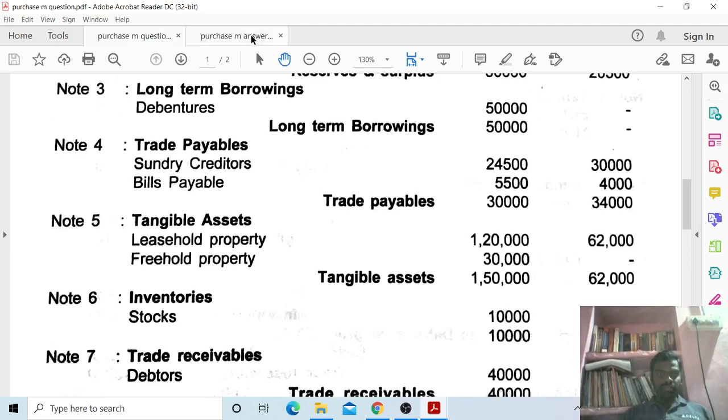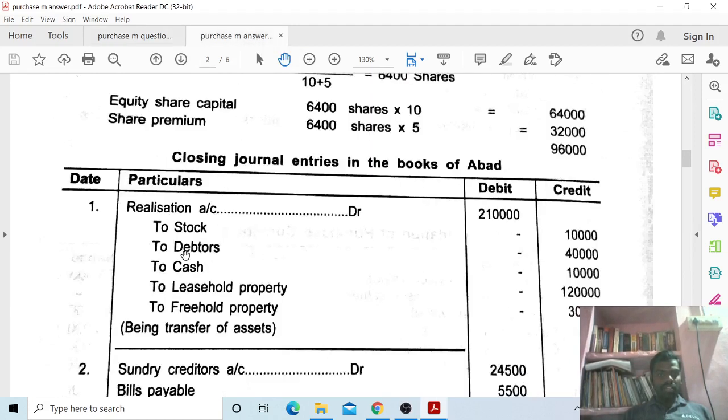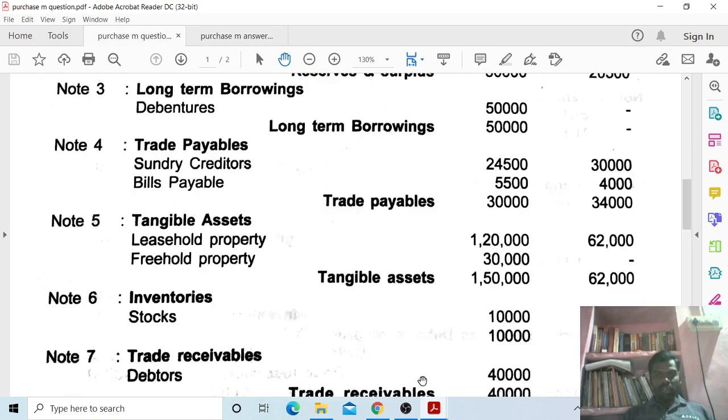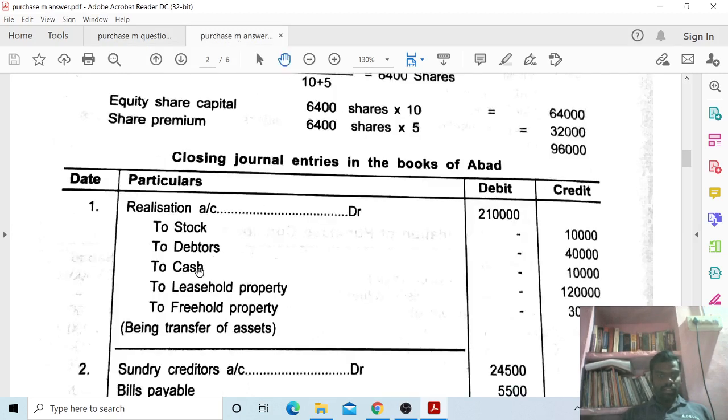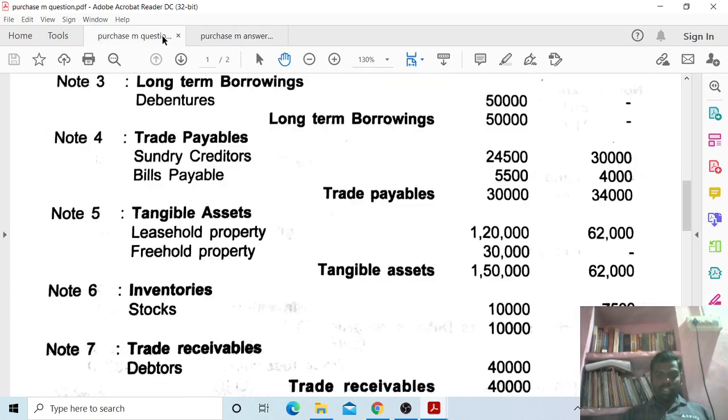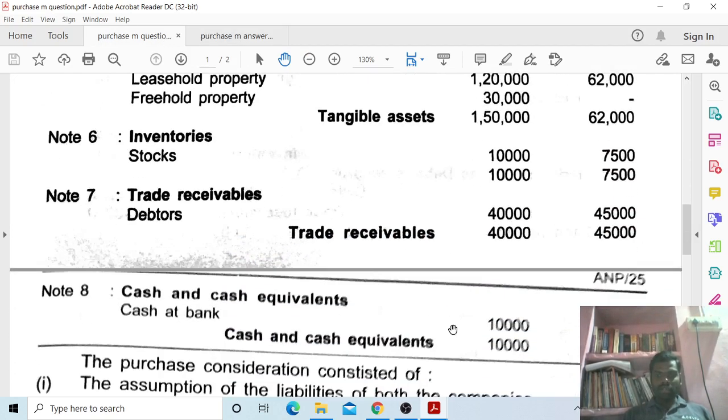Next, debtors 40,000. You have to take debtors 40,000. Next, cash 10,000. You have to take cash and cash equivalent column 10,000.